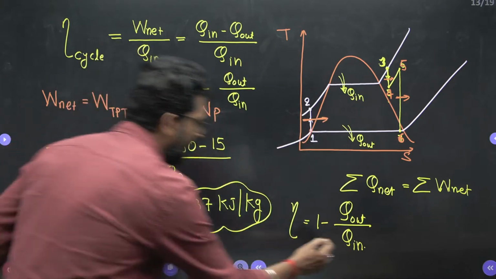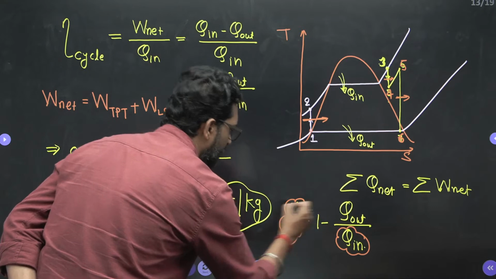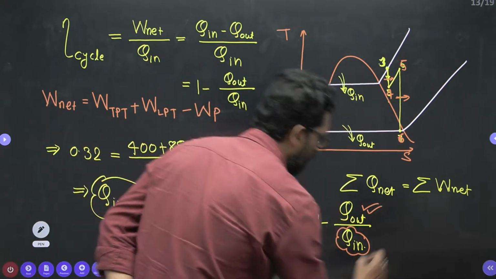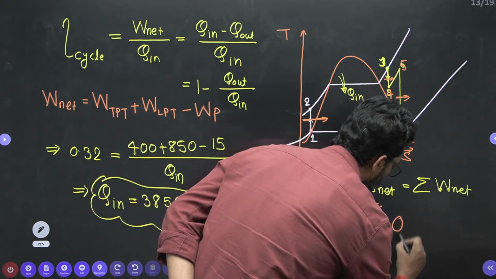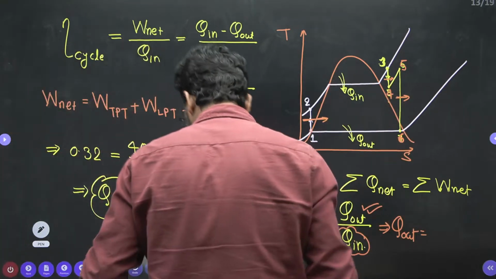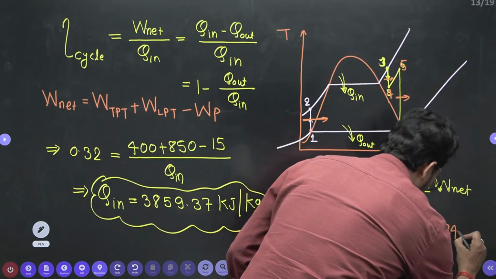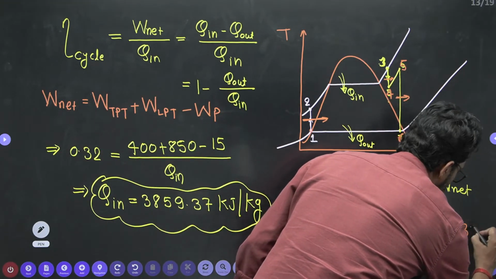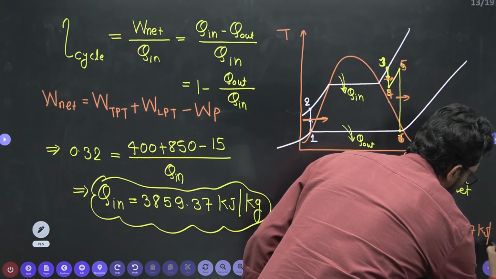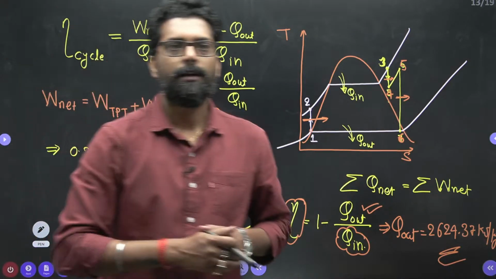So you have heat in, you have efficiency, find heat out. If you find heat out, this is approximately 2624.37 kilojoule per kg. That's it. Clear? Clear, beta?